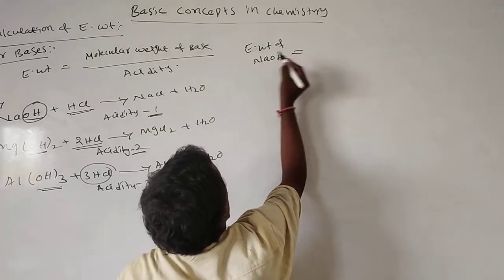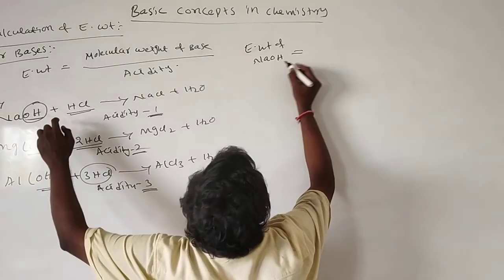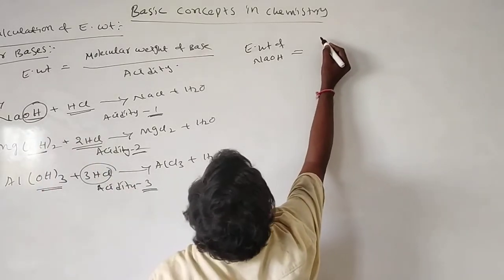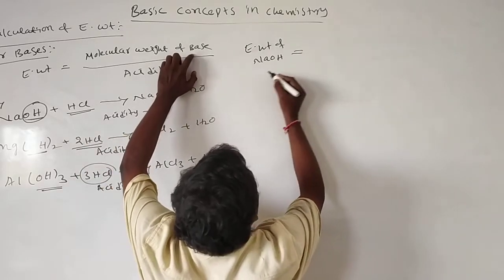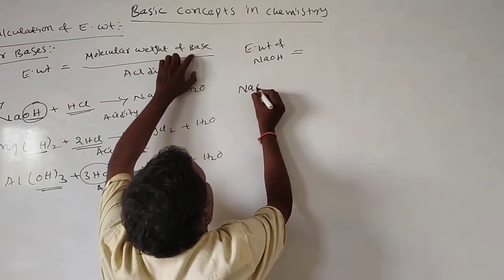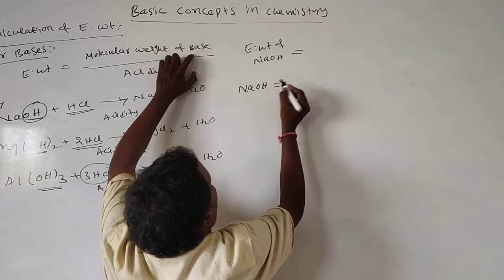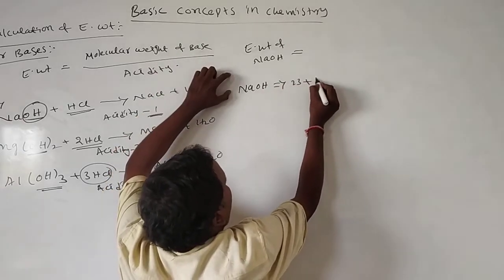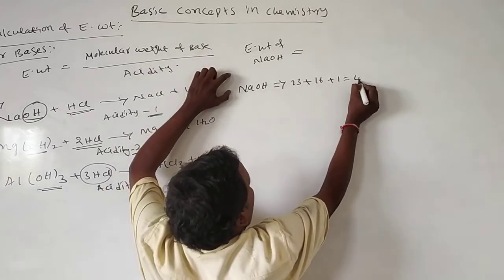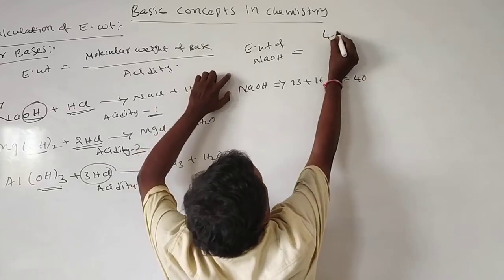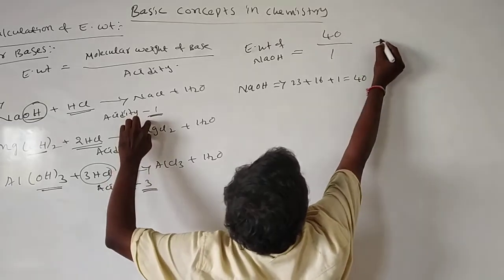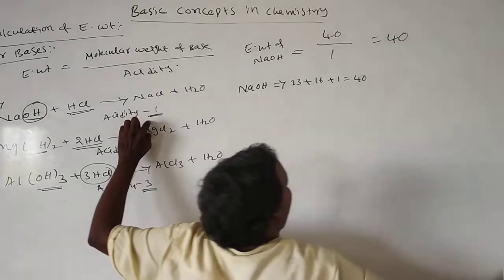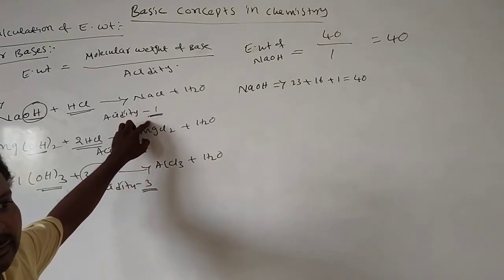Equivalent weight of sodium hydroxide is equal to molecular weight of sodium hydroxide divided by acidity. First, molecular weight of sodium hydroxide, here we calculate. Sodium 23, oxygen 16, hydrogen 1, total 40. Equivalent weight of sodium hydroxide is 40 and acidity is 1, so the equivalent weight of sodium hydroxide is 40.